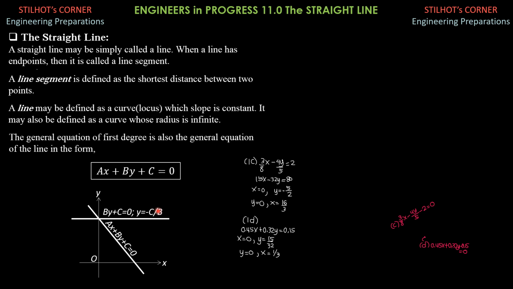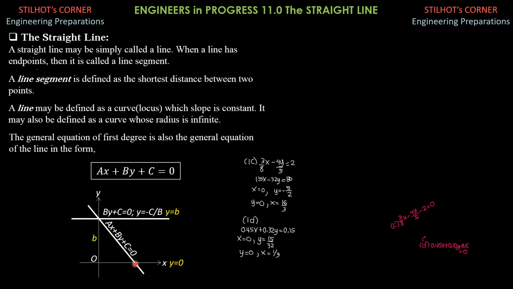We call this the y-intercept, denoted by small letter b. That's the convention, or that's the universal agreement to denote that y-intercept with small letter b. So that's the distance of this horizontal line from the x-axis. That's b. And this is y equals 0. The y-axis is x equals 0. So this is y equals b. Likewise, so that's b.